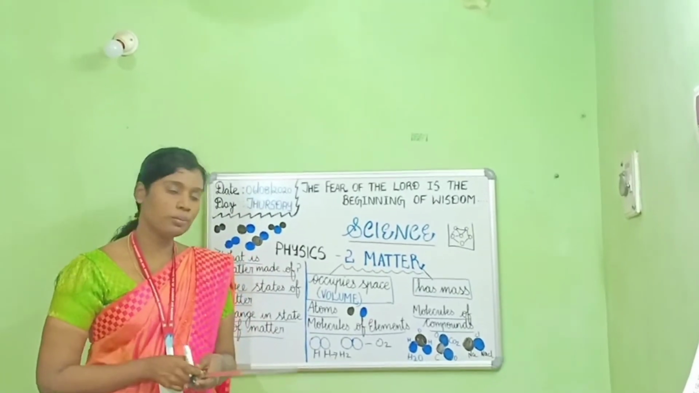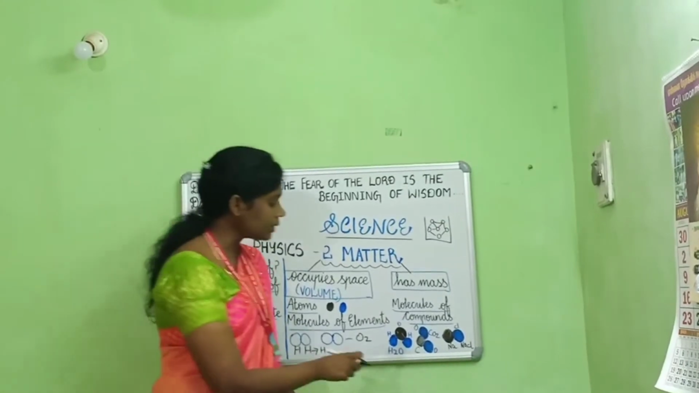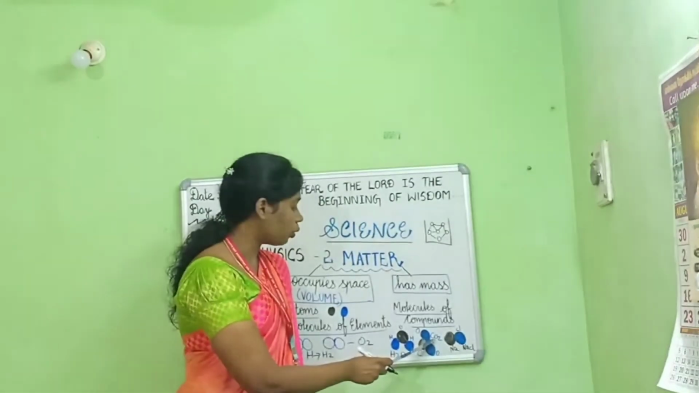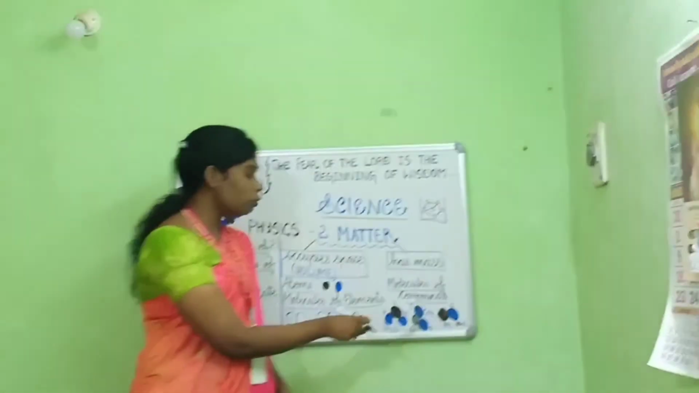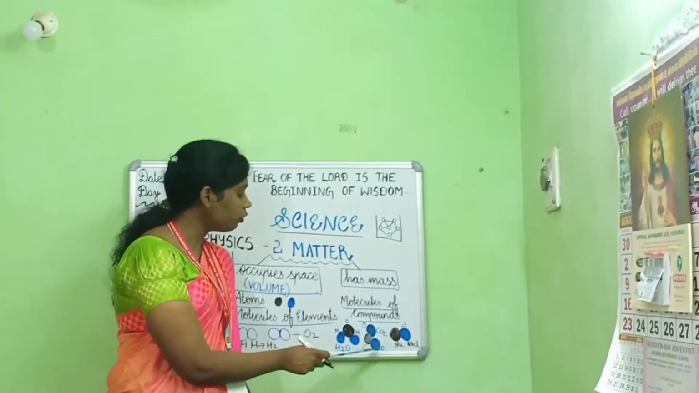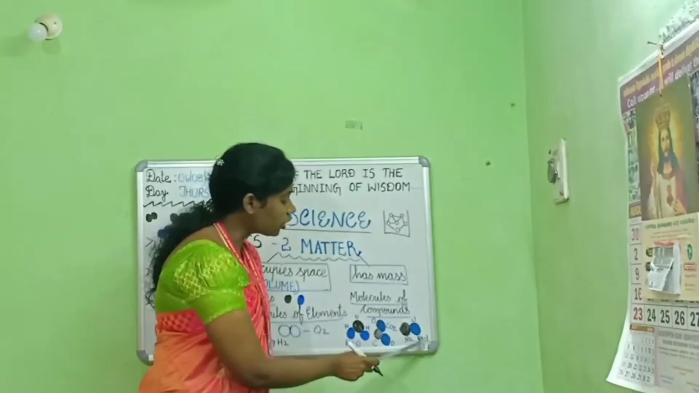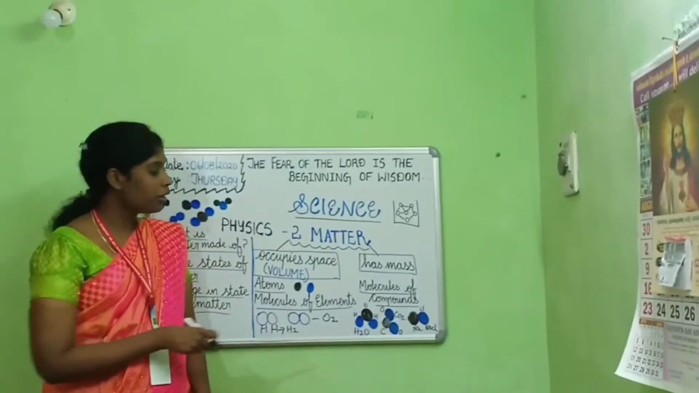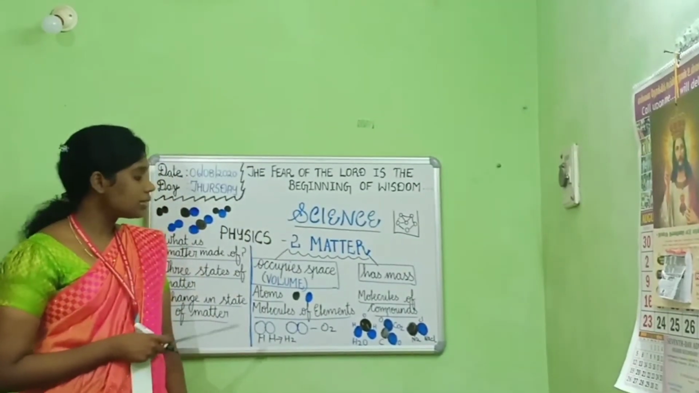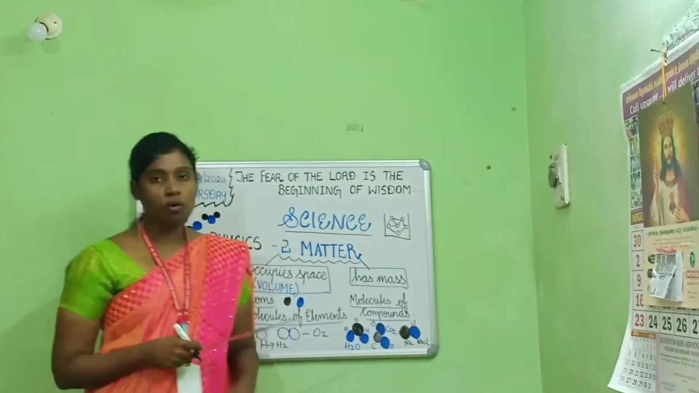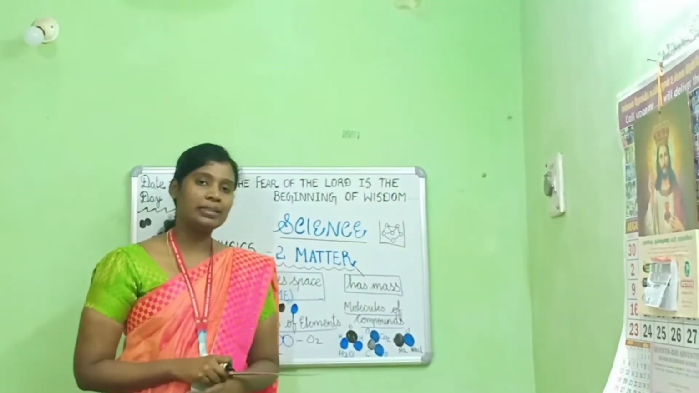A water molecule is made up of 2 atoms of hydrogen and 1 atom of oxygen. A CO2, or carbon dioxide, molecule is made up of 1 atom of carbon and 2 atoms of oxygen, and the sodium chloride molecule is made up of 1 atom of sodium and 1 atom of chlorine. This is how the molecules of compounds are formed by atoms of different kinds combined together.